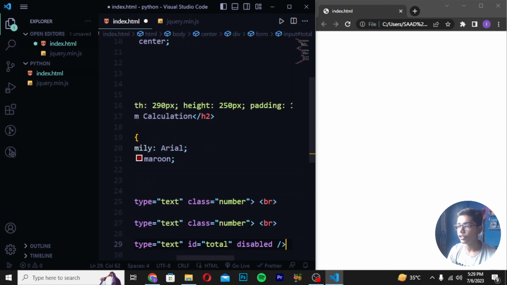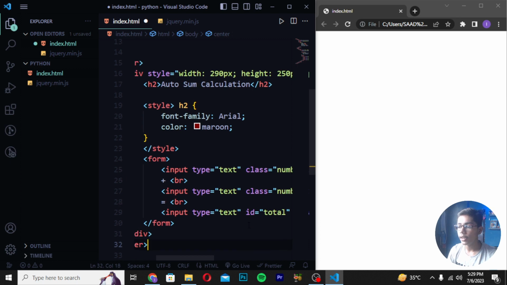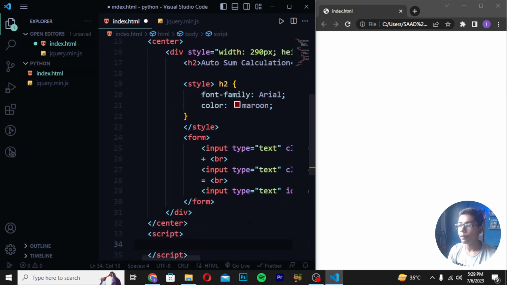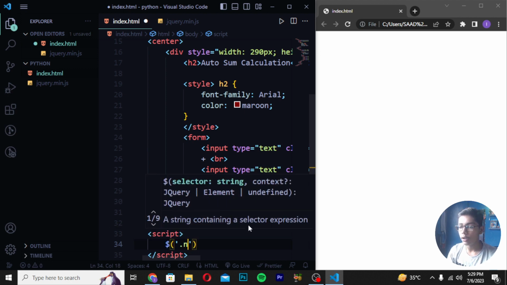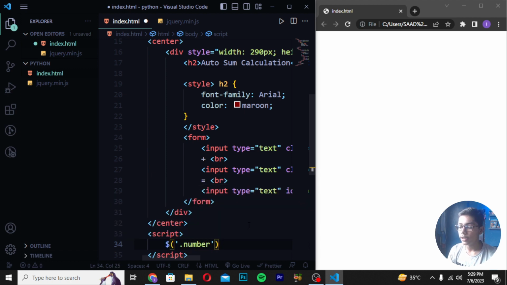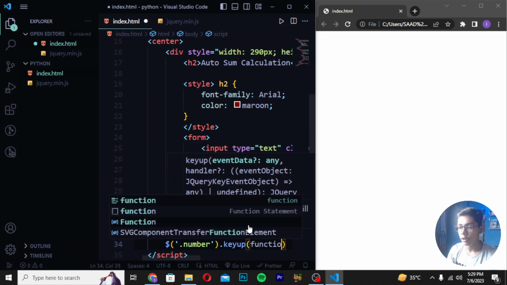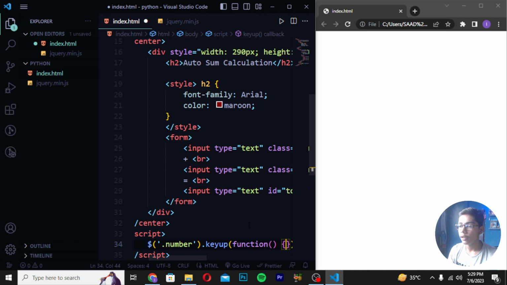Then you have to write slash. After writing the slash, you have to directly create a script tag in which we will be writing some of the Python code to link our file. Then I will be writing here .number value. Then you have to write keyup like this, and here I will be writing function. Then I will be making this bracket here, move down.